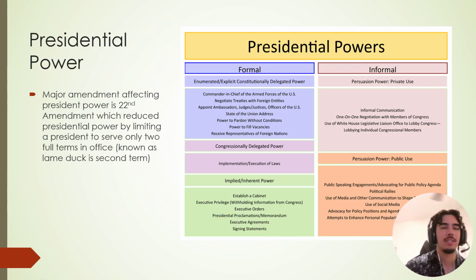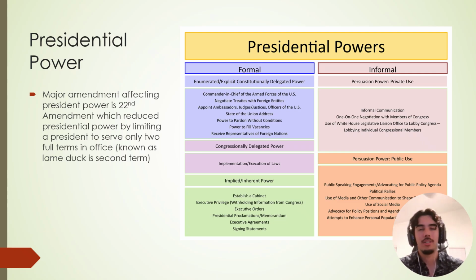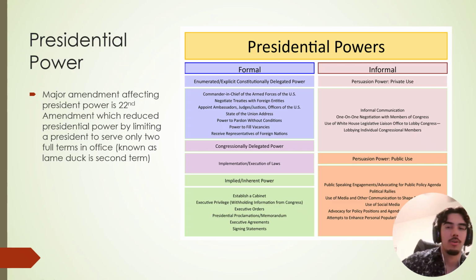Okay. The 22nd Amendment. This amendment is used to actually limit presidential power by limiting them to 2 terms. So presidents serve 2 four-year terms. They do not have to be consecutive. Obviously, we have the example of Donald Trump currently. That second term is known as the lame duck because it's very hard for them to get work done. Most presidents will get work done in the first 2 years of their term. Or if they are able to serve a whole second term, they usually get work done their first whole term.